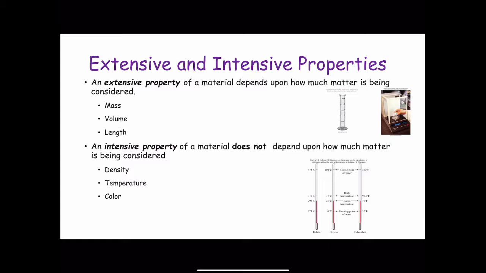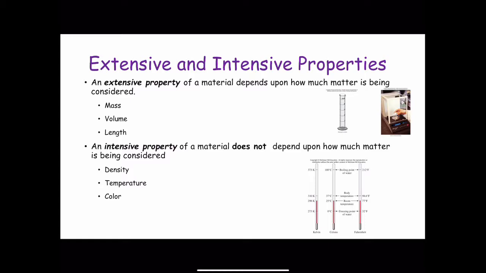For example, 2 copper pennies will have a combined mass that is the sum of the masses of each penny. And the length of 2 tennis courts is the sum of the lengths of each tennis court. Volume, defined as length cubed, is another extensive property. The value of an extensive quantity depends on the amount of matter. The measured value of an intensive property does not depend on how much matter is being considered. Density, defined by the mass of an object divided by its volume, is an intensive property.